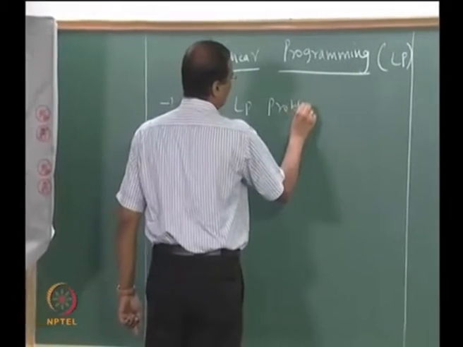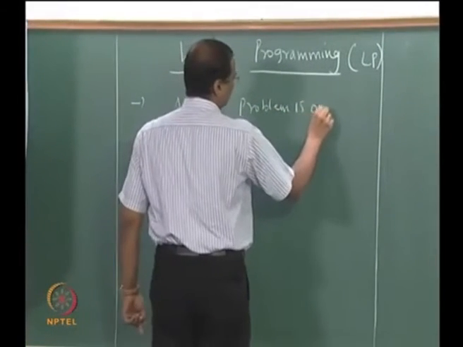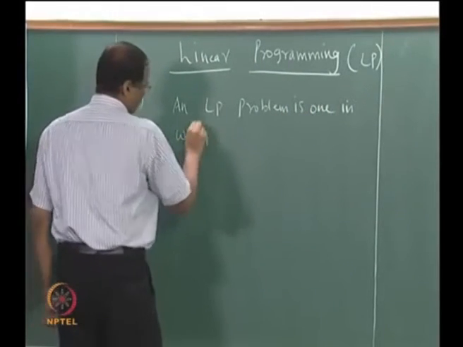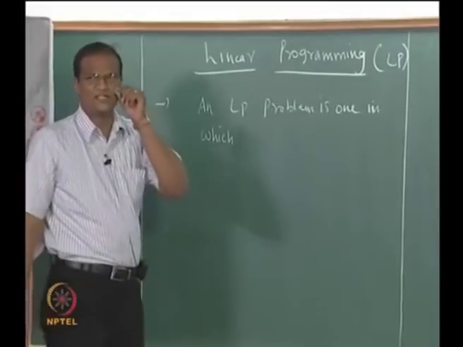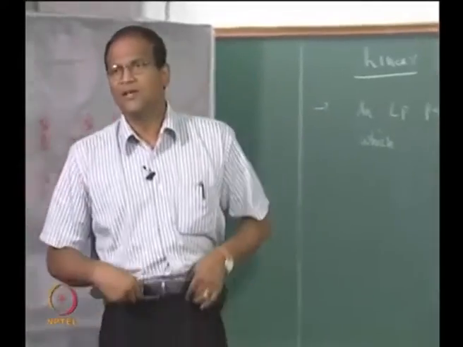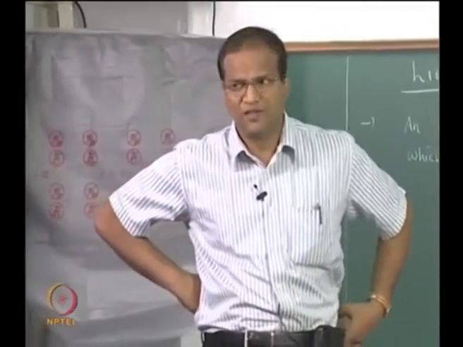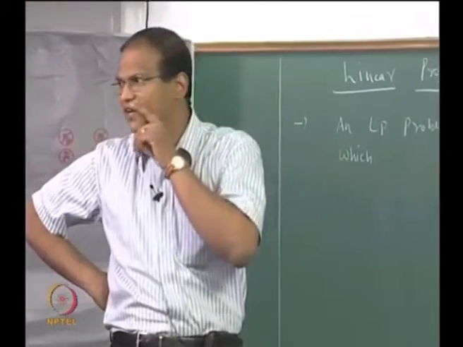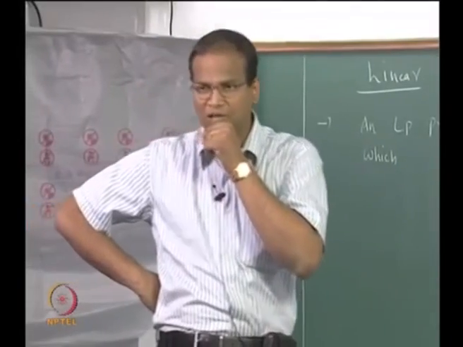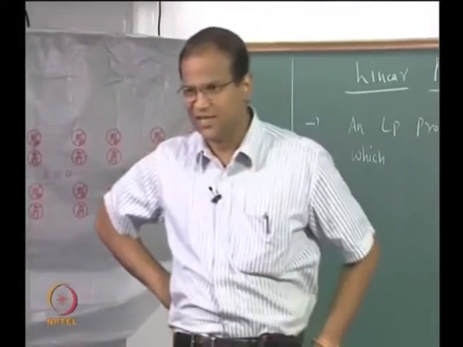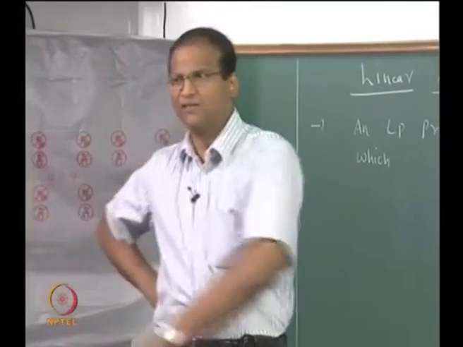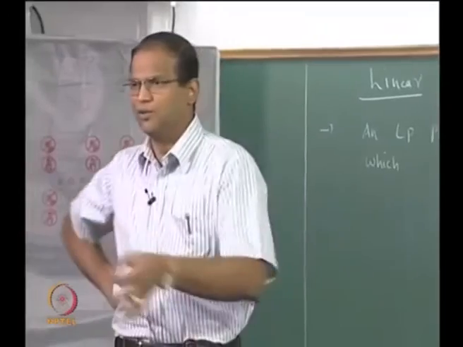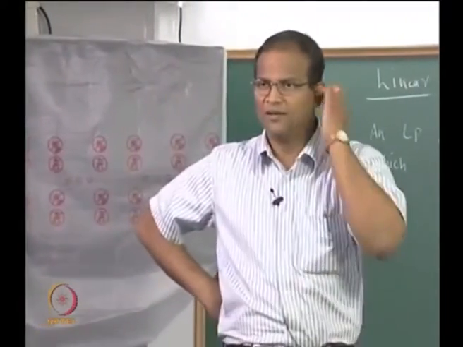An LP problem is one in which both the constraints and the objective function can be written as linear combinations of the variables. I come again, a linear programming model or an LP problem is one in which both the objective function and all the constraints can be written as linear combinations of the variables. So you will not encounter sinh x, e to the power of mx, e to the power of x1, tan hyperbolic, all those things will not come.